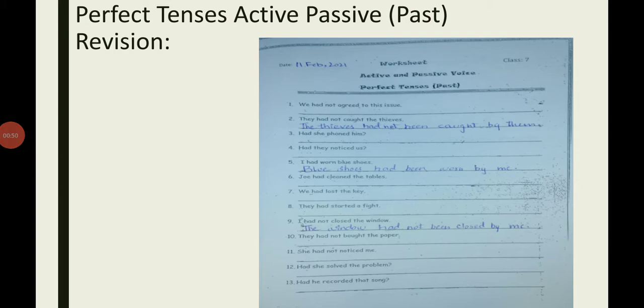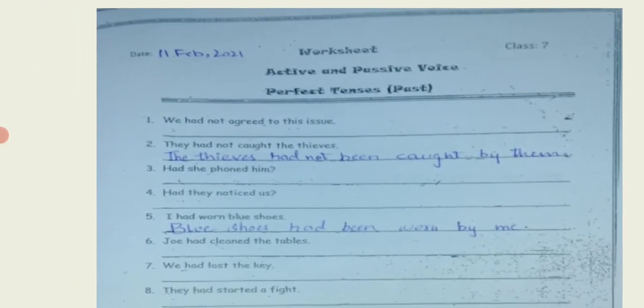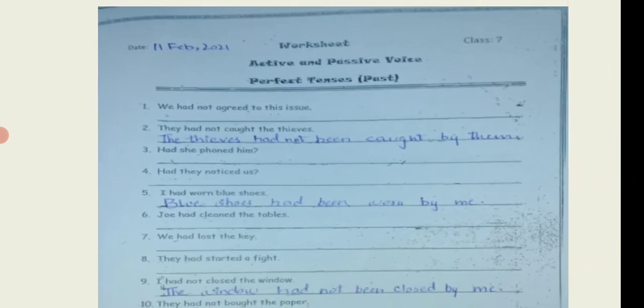As you know, I had told you that there are three main rules to change an active sentence into a passive sentence, and the three rules are: use of by, use of third form of verb, and interchange position of subject and object. So today we are going to do voice of perfect tenses, past perfect tenses.